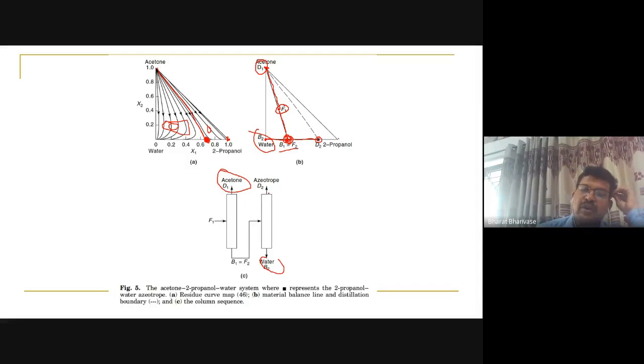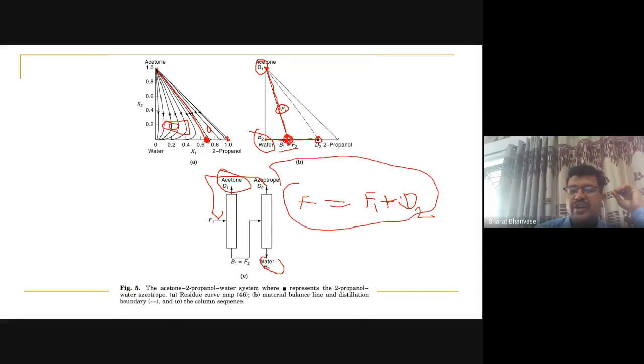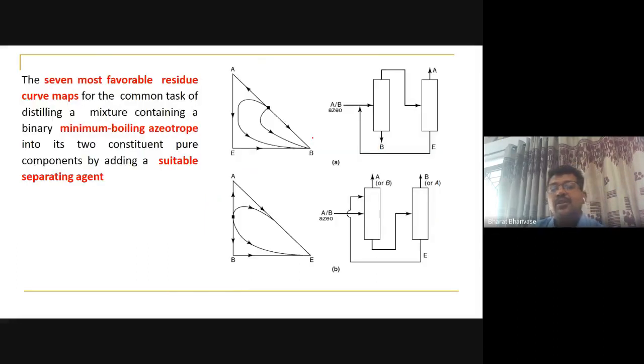If you recycle this back here, then you can say F is equal to F1 plus D2. That will be another equation you will form, right? This is a straight line again. F is the feed after the combination of this F1 and this D2. So this will be applicable. And then one more combination is possible here, right? So different possibilities are there, okay?